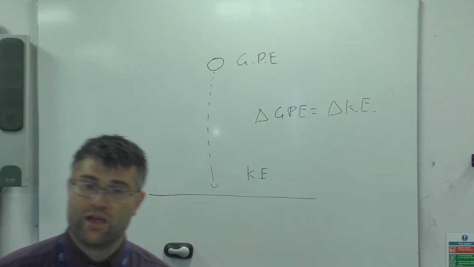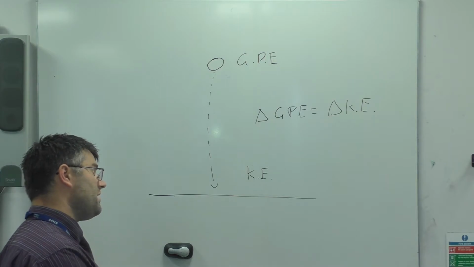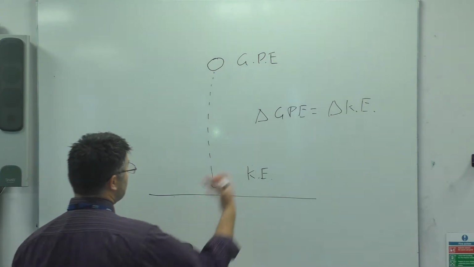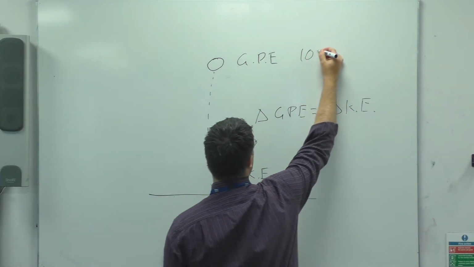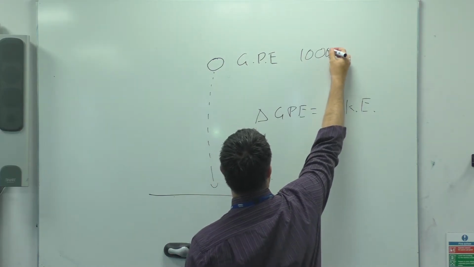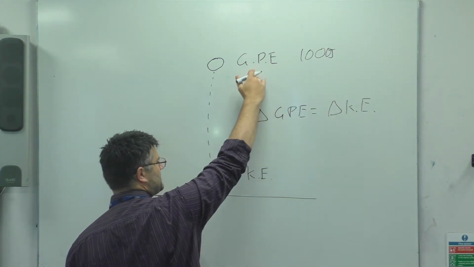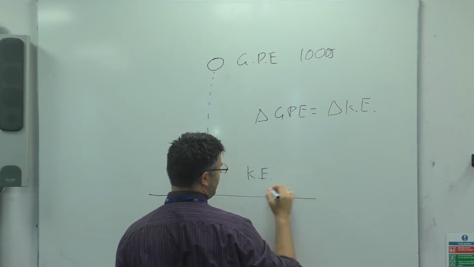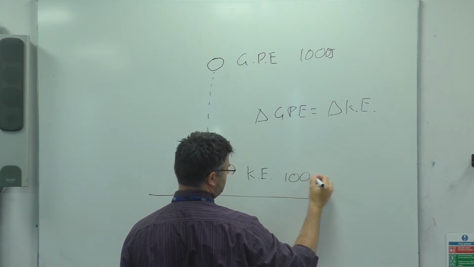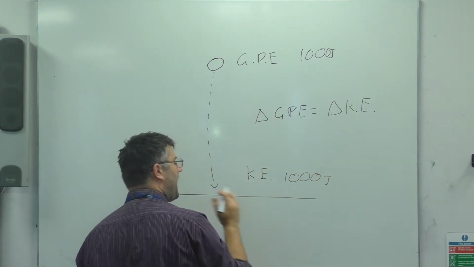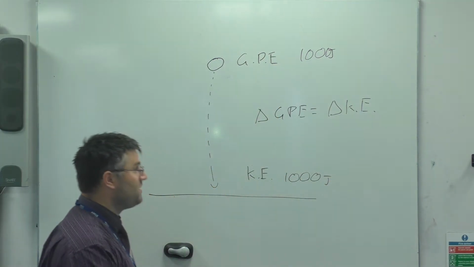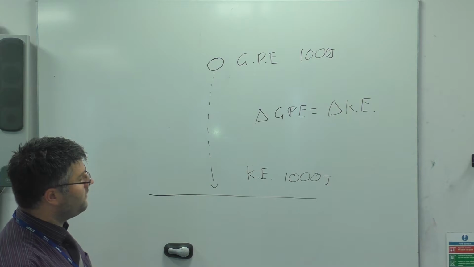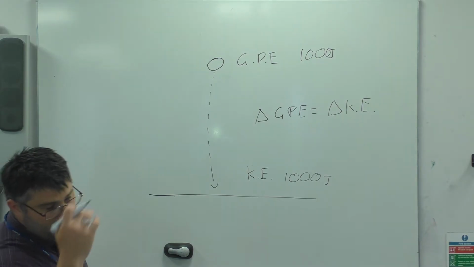And that's nice, we can just make an assumption about this. For example, if it had 1,000 joules at the top, then as it gets to the bottom, it would transfer that into 1,000 joules of kinetic energy at the very bottom of the fall. So it's that transfer between.